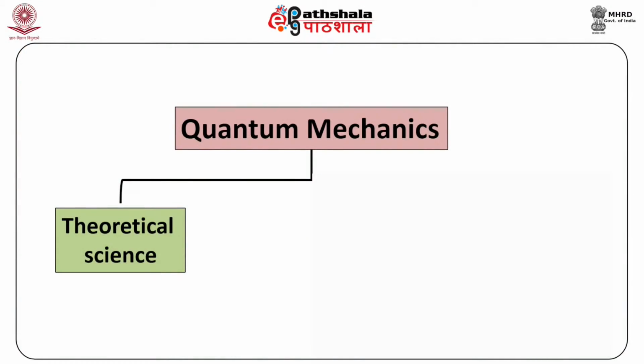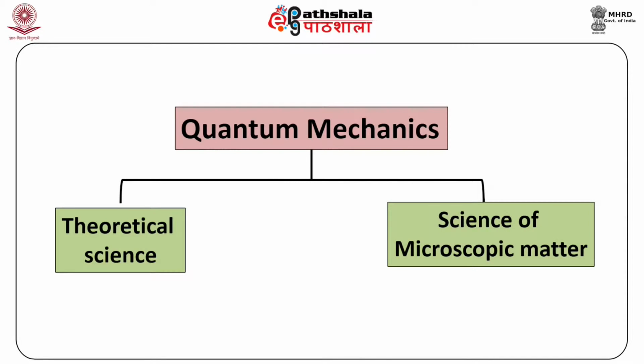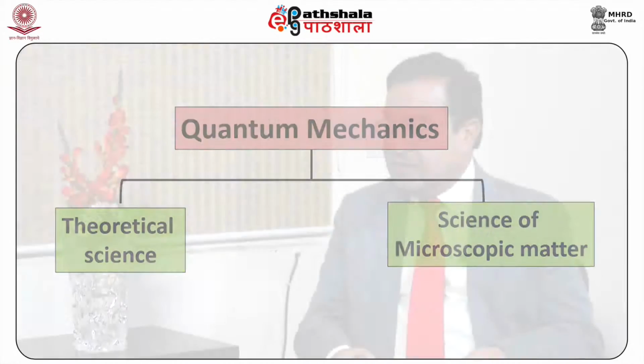Now what is quantum mechanics? In this regard, the most important thing is that quantum mechanics is a theoretical science. Everything we do in quantum mechanics is theoretical. But the next question comes, it is a theoretical science of what? It is a theoretical science of microscopic matter. Now one may ask, what is so special about microscopic matter that you need a separate science?